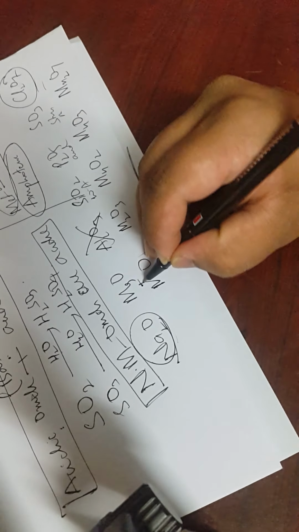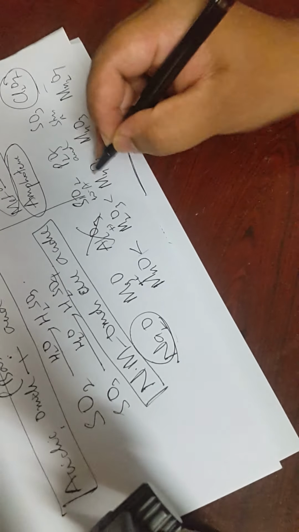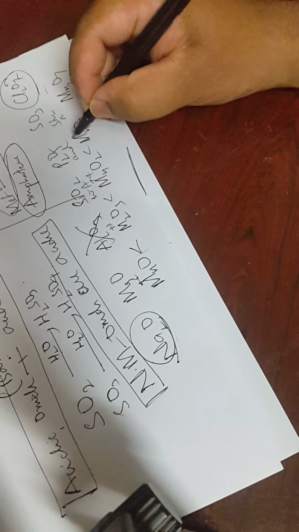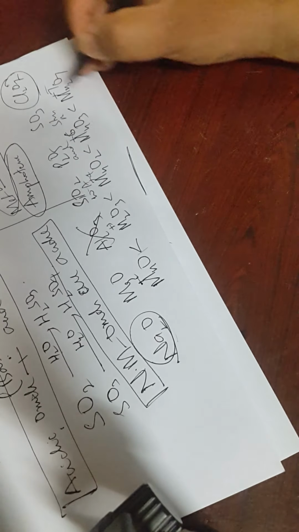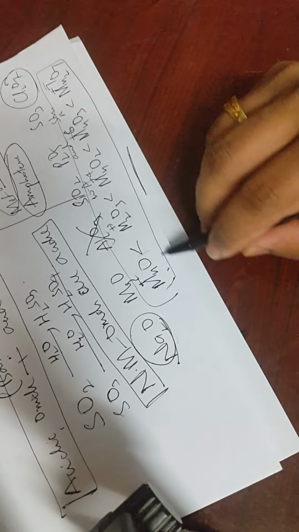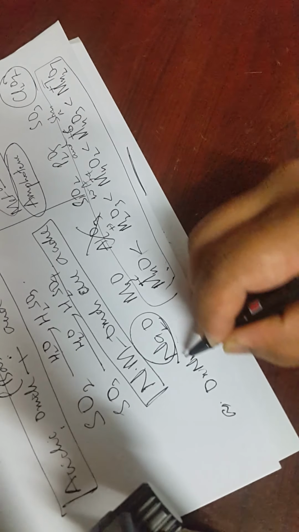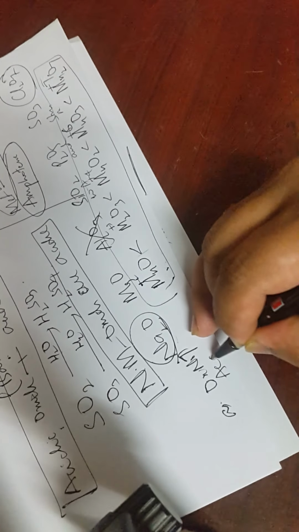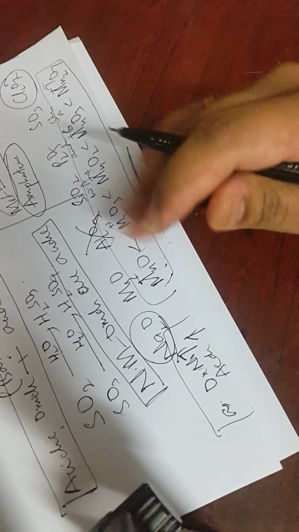So here in Mn, +2 is the least, then +3 is greater, and +4, so it is increasing, right? +6, and lastly +7. So as the oxidation state or oxidation number of manganese increases, acidic nature also increases. So this is the point.